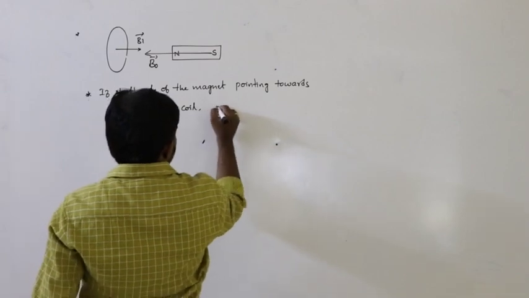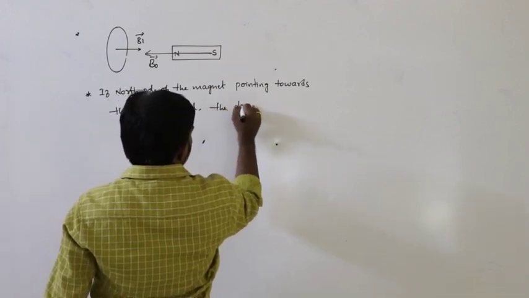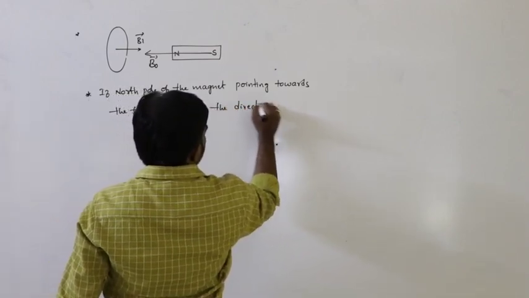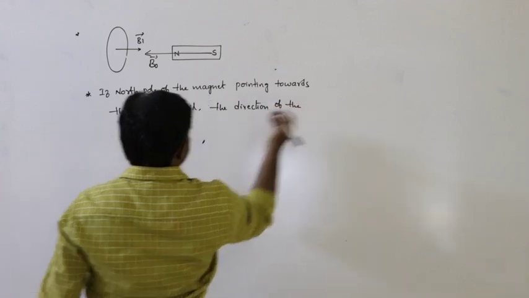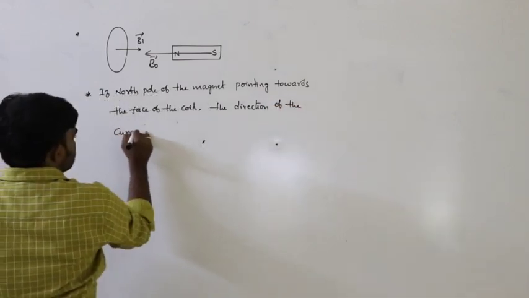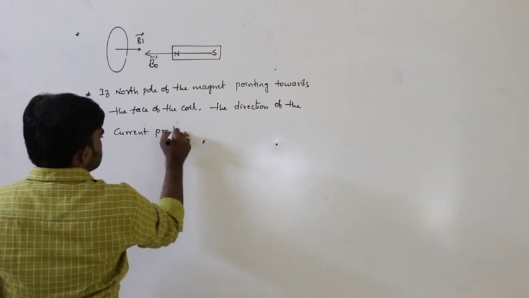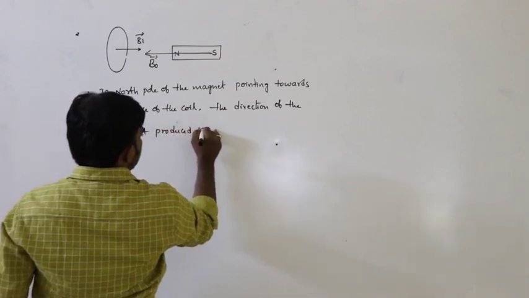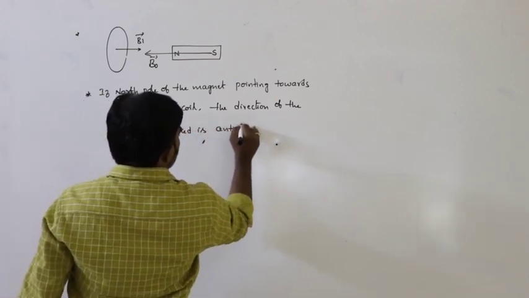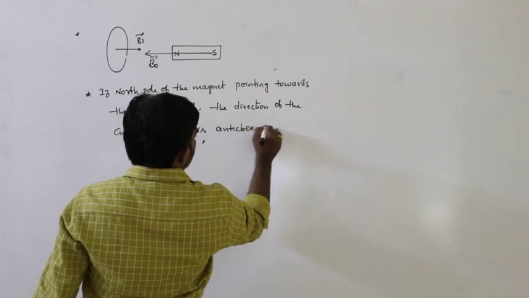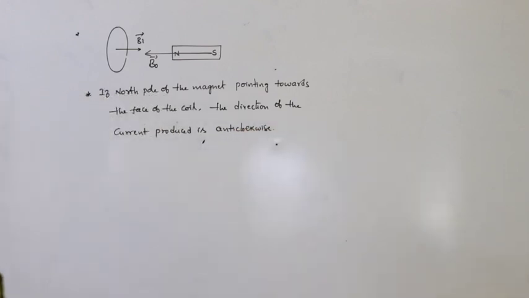Looking at the face of the coil, the direction of the current produced is anti-clockwise.